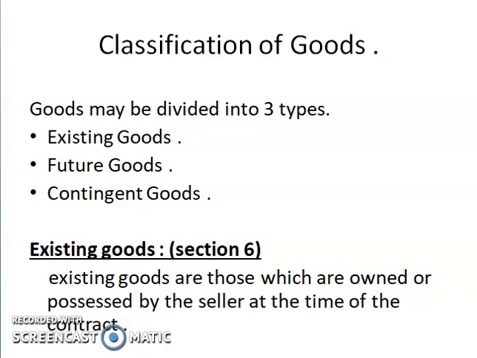For example, I'm visiting a grocery shop for purchasing sugar. The owner of the grocery shop keeps the sugar in packets and delivers it to the customers as per the requirement. This is an example of existing goods. It means that during the time of contract, the goods are available with the seller.